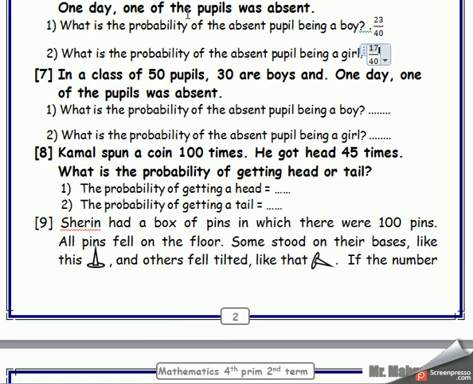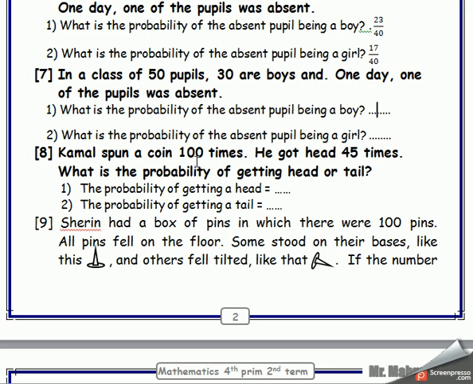The next one. Pupils 50. Number of boys 30. One day, one of the pupils was absent. Attention to solve it. Number of boys 30. Who can tell me the number of girls? It is 20, so you should complete depending on yourself. The number of boys is 30 and the number of girls will be 20 because 50 minus 30 equals 20. Okay, and solve it depending on yourself.